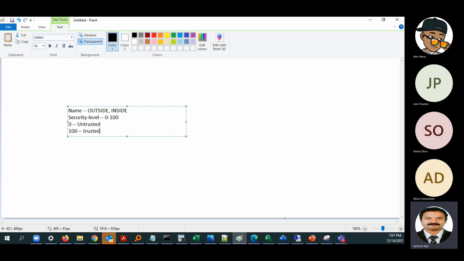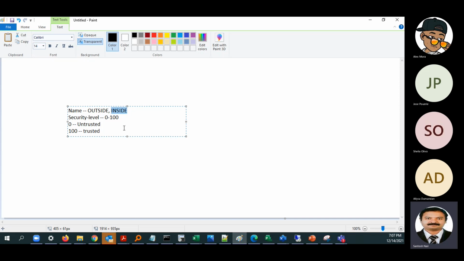By default, if you give a name as outside, the firewall itself will give it a security level of 0. By default, if you give it as inside, it will give it a security level of 100.